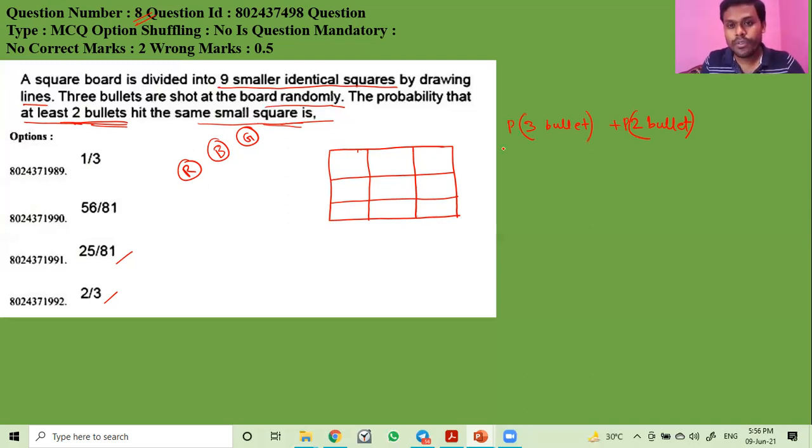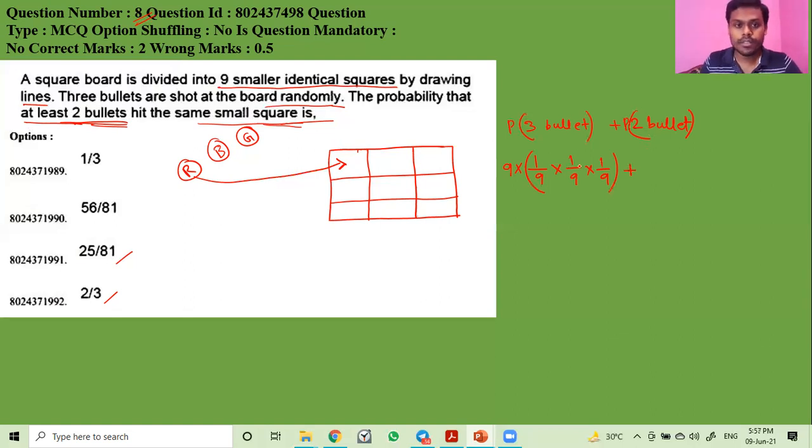Now first see the case of 3 bullets. Here the bullets are red, black, and green. When the red one hits the small square, the probability will be 1 by 9, as there are 9 small squares. Similarly, for black and for green, this will be 1 by 9. And there are 9 cases for these 3 bullets, so multiply with 9, plus.